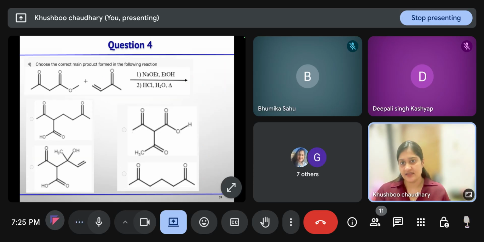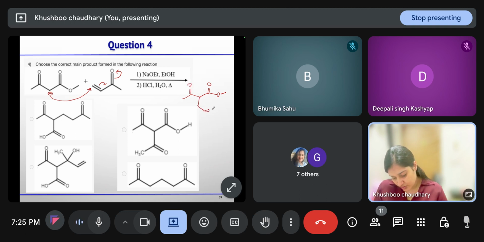Then next is, choose the correct main product formed from the following reaction. Similar reaction it is. First, proton abstraction from the active methylene compound, 1,4 addition, then this enolate will generate. So let us write, this is ester, this, and then we have here CH2, C double bond O, CH3. I'm not writing the enolate, just after enolization this will form. Is this clear?